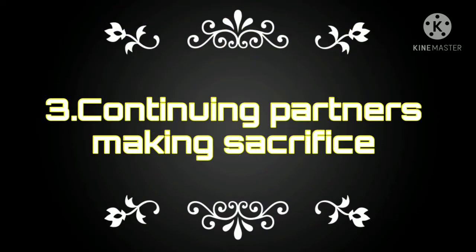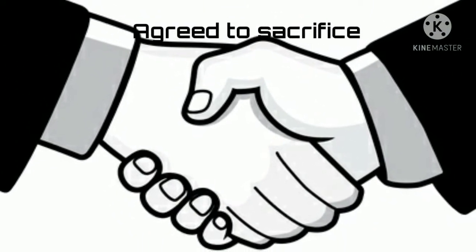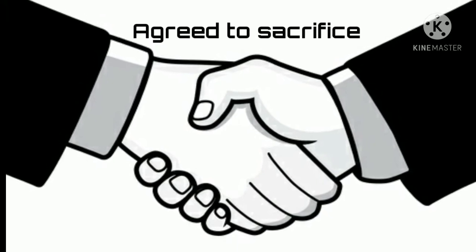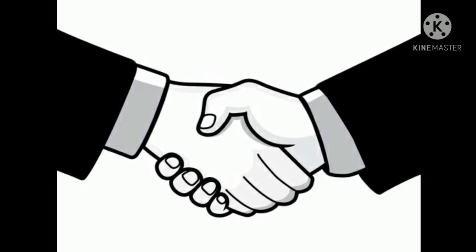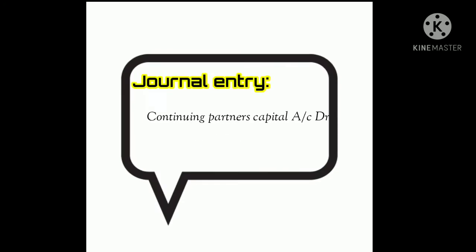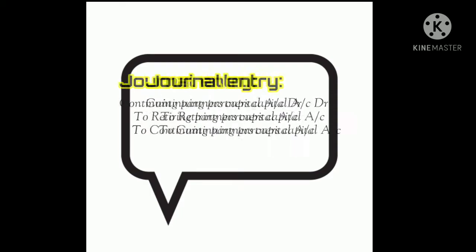Next one is continuing partners making sacrifice. If any of the continuing partners has also agreed to sacrifice a part of his share in the profit of the firm on retirement of a partner, it is also adjusted to the continuing partners' capital account. The journal entry is continuing partners' capital account debtor to retiring partner's capital account to continuing partners' capital account.